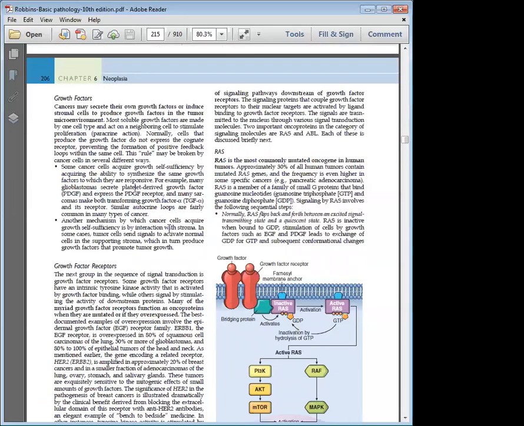Another example of growth factor self-sufficiency is by interaction with the stroma. Tumor cells send signals to activate normal cells in the supporting stroma, which produce growth factors for tumor growth. So this is the first thing which you must remember. The growth factors can be secreted by the tumor cell which expresses the receptor for the same growth factor, and this leads to continuous proliferation. Or the tumor cell can induce the surrounding normal cells to produce a growth factor to help its growth.